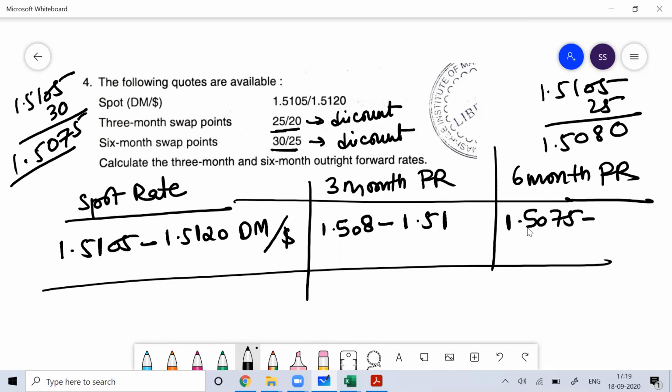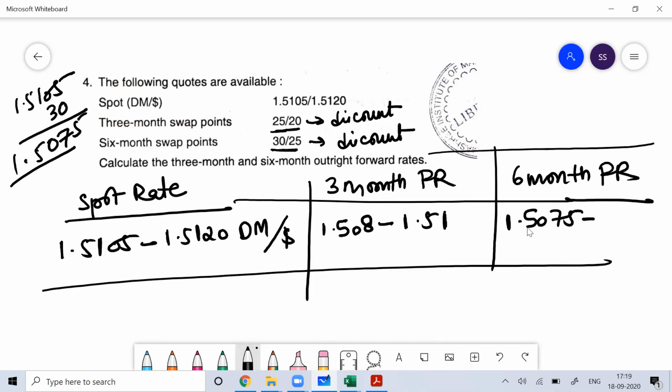Then subtract 25 from 1.5120, which gives 1.5095.